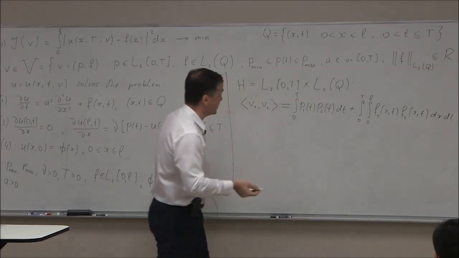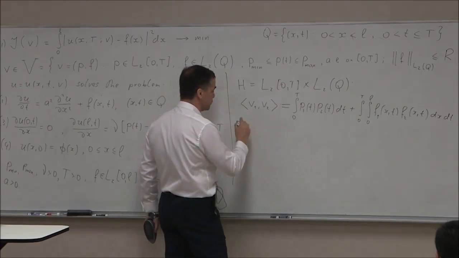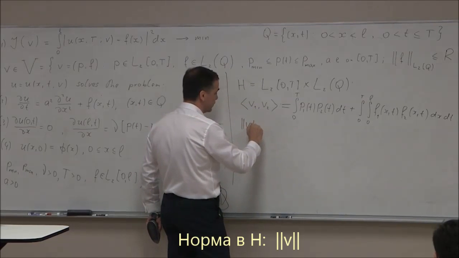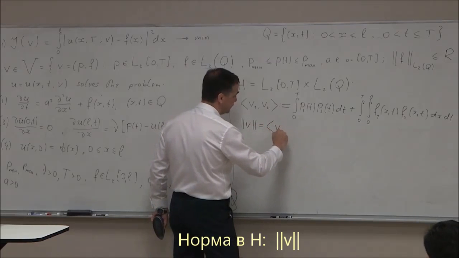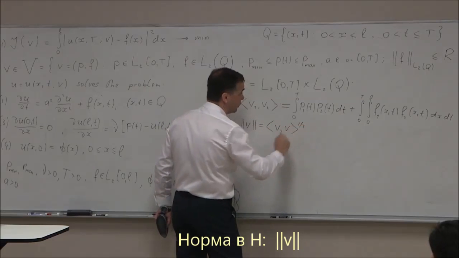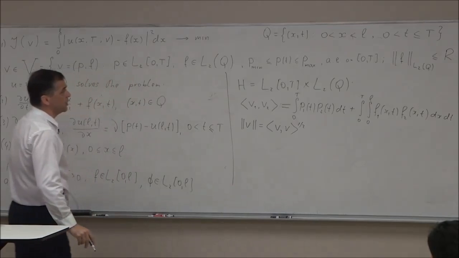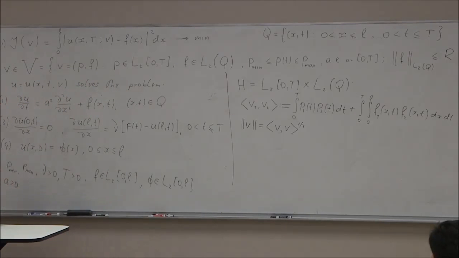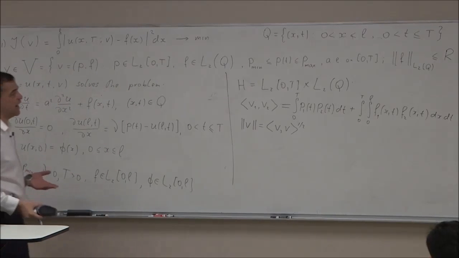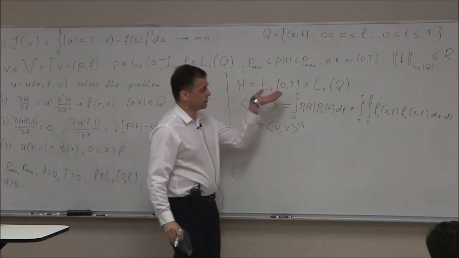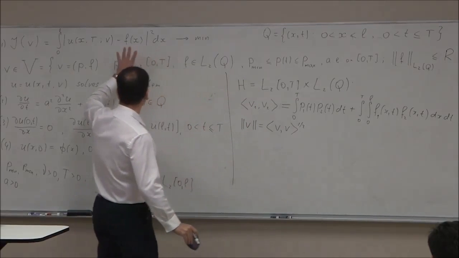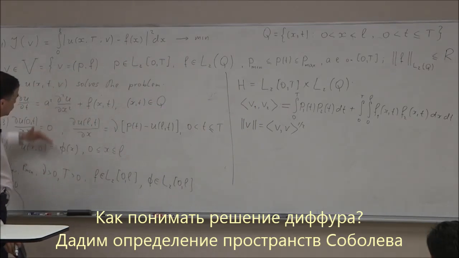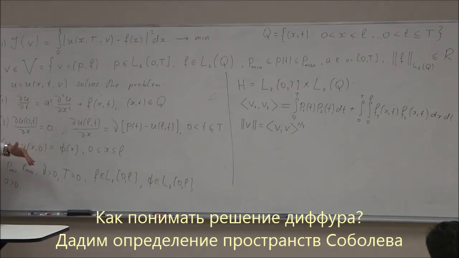Now this is a Hilbert space, and in this Hilbert space we also define the norm of an element as the square root of the dot product of V with itself. Now assume that I have some control from this Hilbert space, belonging to the set V. How should I understand the solution of this partial differential equation?